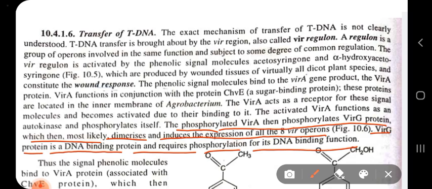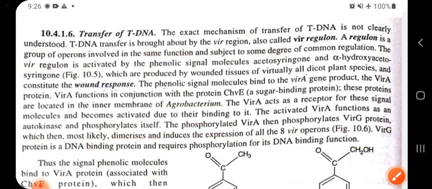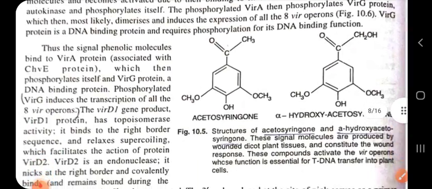So for its activity we need to phosphorylate VIRG, and that phosphorylation is done by VIRA, which itself becomes phosphorylated when it interacts with the phenolic compounds formed by the wounded tissue of the dicot plants.